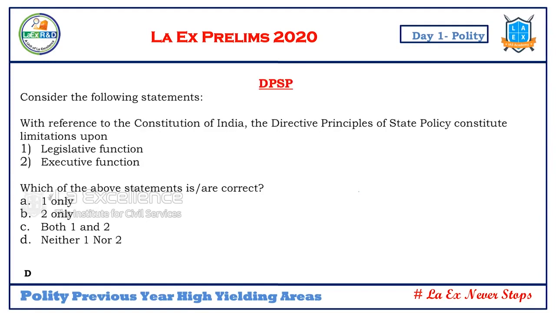So let's go further to this question. Consider the following with reference to the Constitution of India: Directive Principles of State Policy constitute limitations on. Are DPSP limitations, or a positive function or a negative function? This is a general question about the nature of DPSP. Are DPSP a positive function or a negative function? These are actually positive functions. They are not limitations. They provide directives for positive action. So the word limitations itself is wrong.